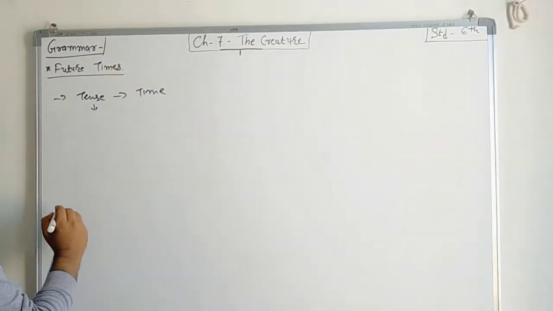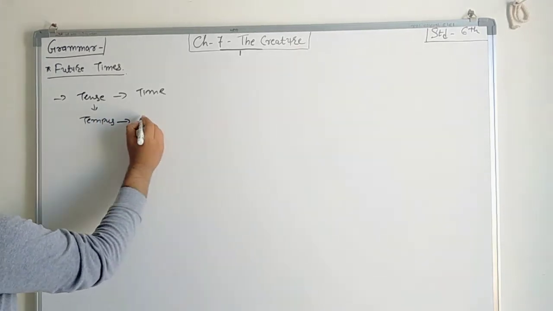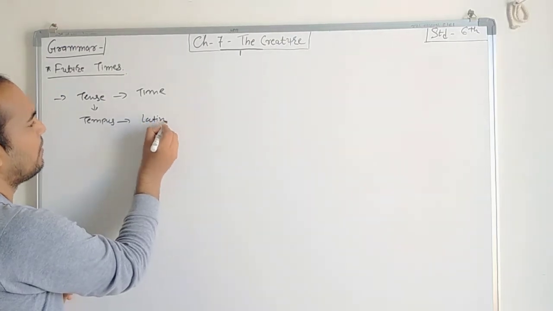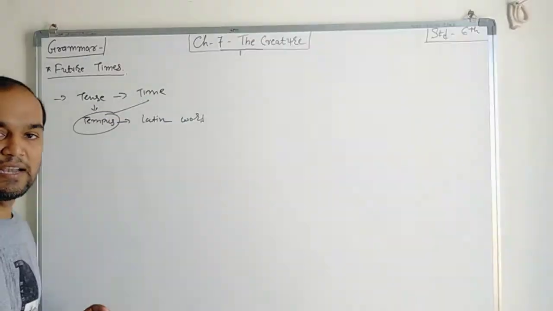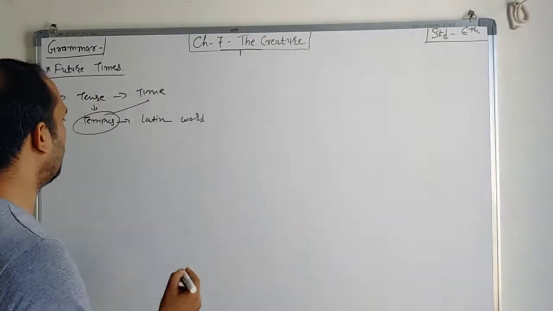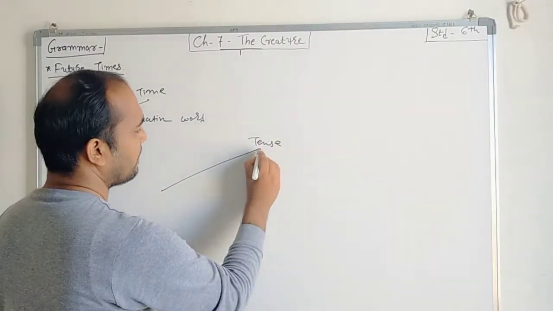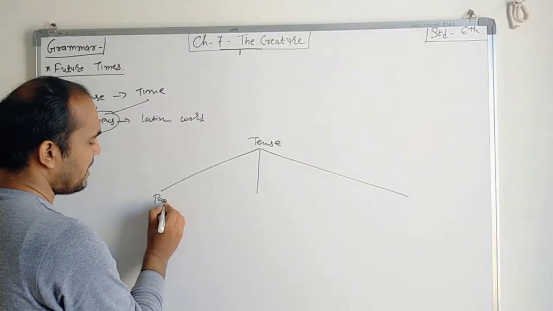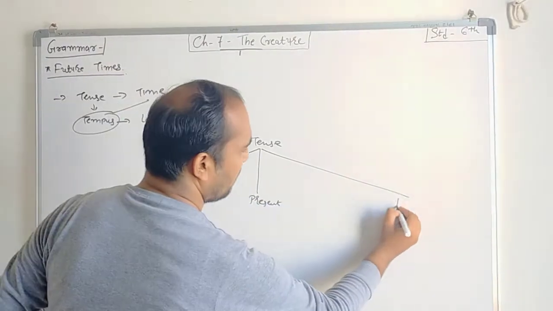The word tense is derived from the word tempus, and it is a Latin word. The meaning of tempus is time, and in English we call it tenses. Now we all know that there are three main tenses: past, present and future.